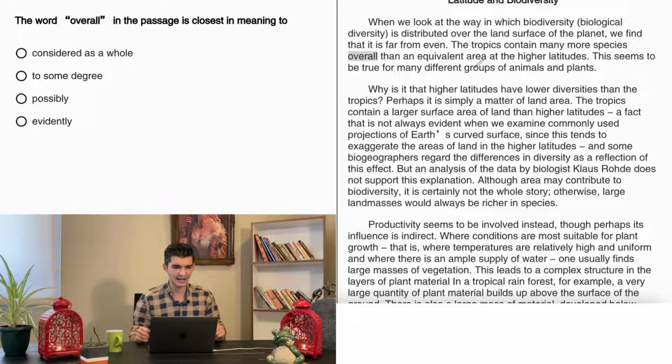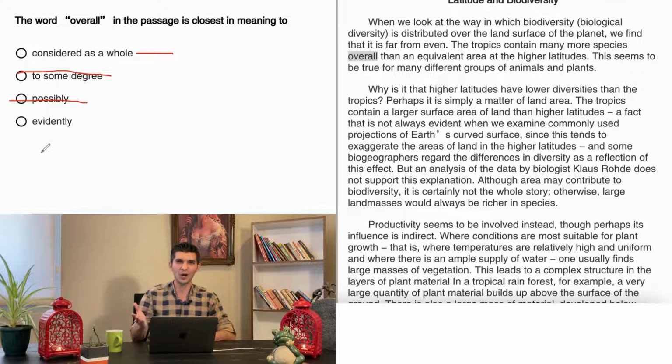So choice A, considered as a whole. In general, considered all over there. So I like this one. To some degree, the tropics contain many more species. To some degree, overall doesn't mean to some degree over here. So I don't like B. Possibly, no, not even close. Evidently means based on the evidence. And overall, over here in this sentence, doesn't have to do anything with evidently, based on the evidence, based on the proofs, let's say. So I don't like D as well over here. I think choice A is going to be the best answer for this one.